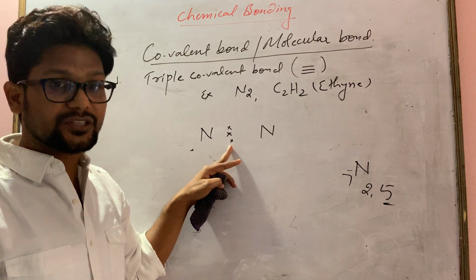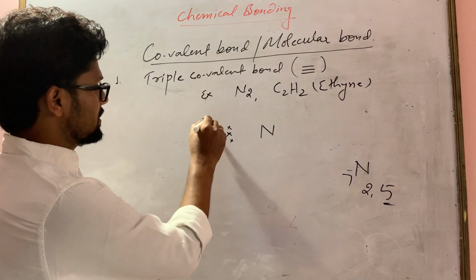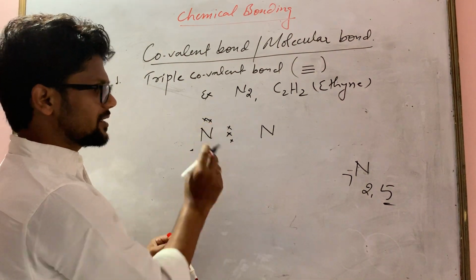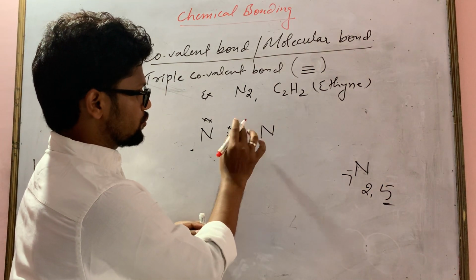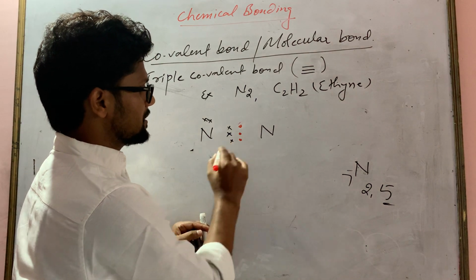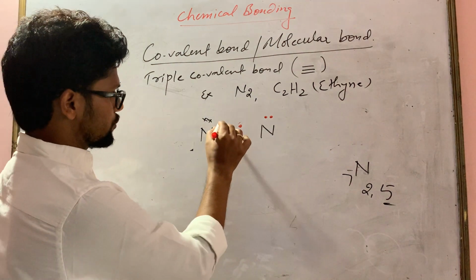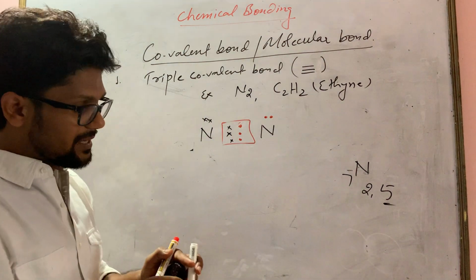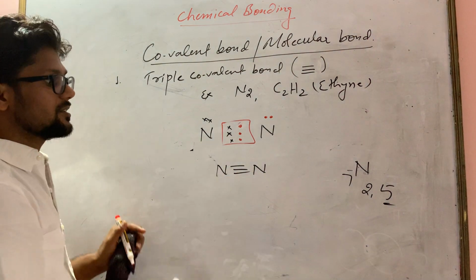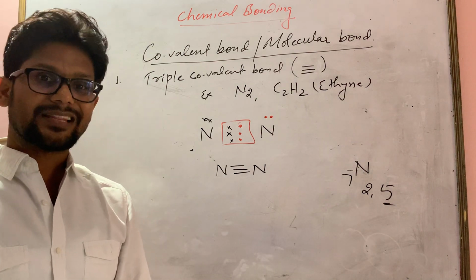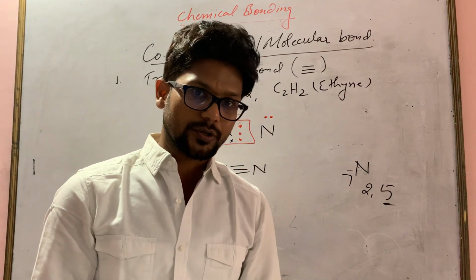So we have written 3 here, and it has 5 electrons, so 2 electrons are left to write. We'll write them here; there are many options, you can write anywhere. In the same way, this one is also going to share 3 electrons, so we'll write them as dots here and 2 electrons there. They're going to share 3 pairs of electrons. It means there will be a triple covalent bond. Here is the triple covalent bond. In the same way, practice other examples given in your book.